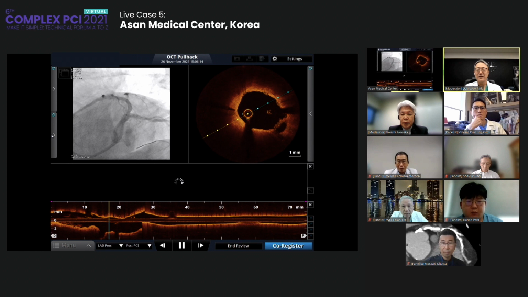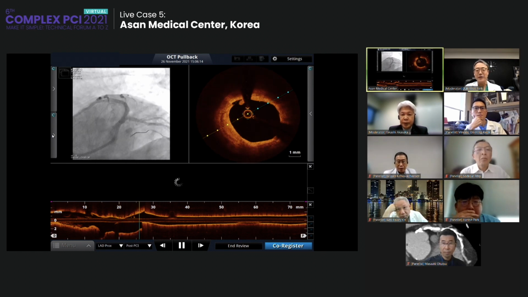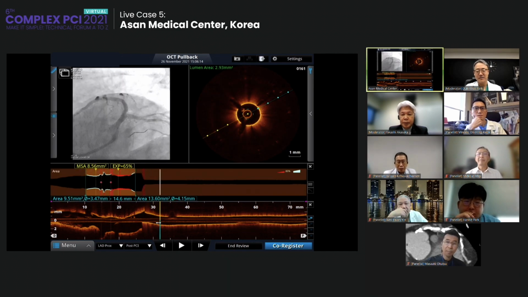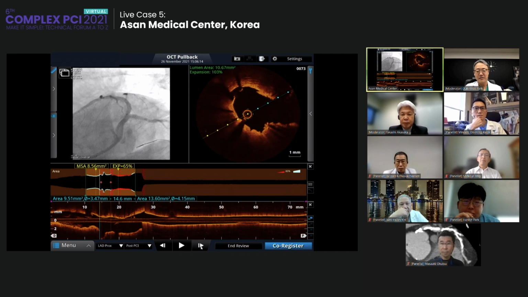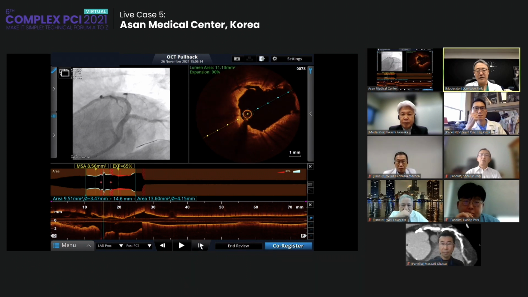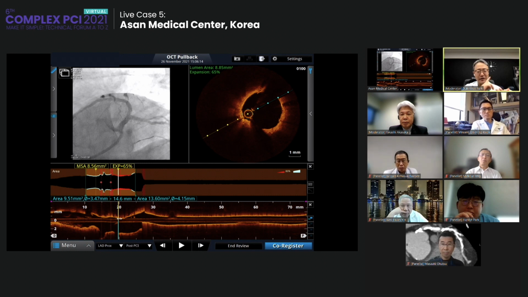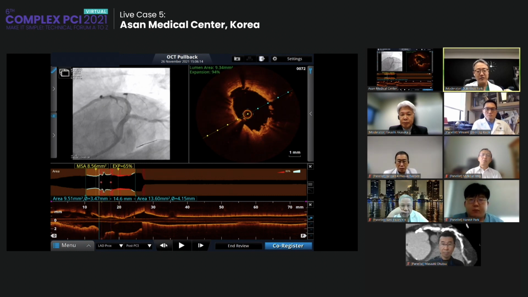Now the lumen became much bigger than before. Yeah, there was a big change. The cutting balloon worked. Can you please show again the minimal lumen area at the proximal LAD? The LAD ostium became much larger. Before any ballooning it was nearly 3.0, then after the initial kissing balloon 5.6. Now it's 8.6. Much improved.